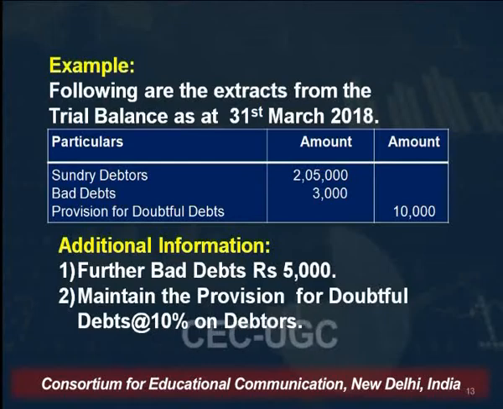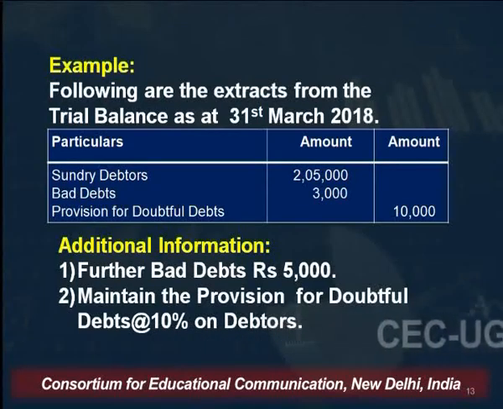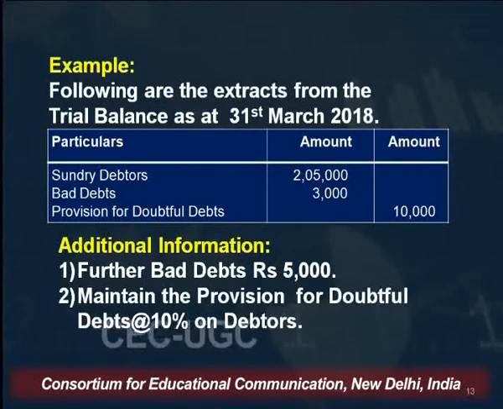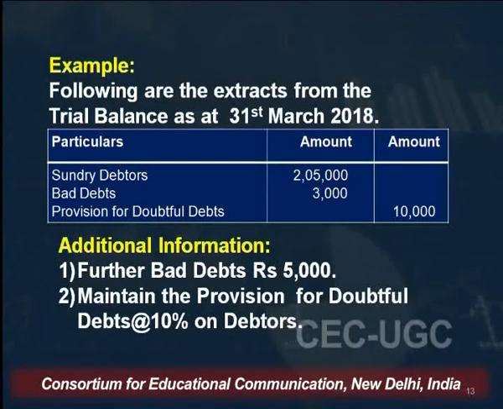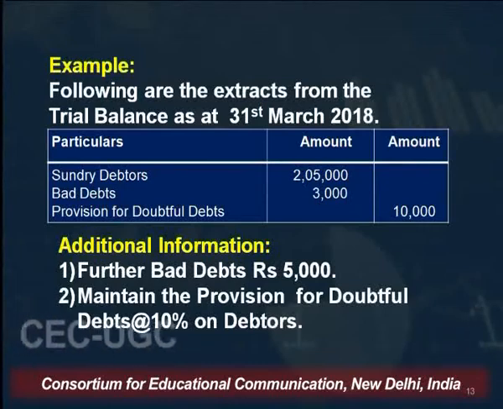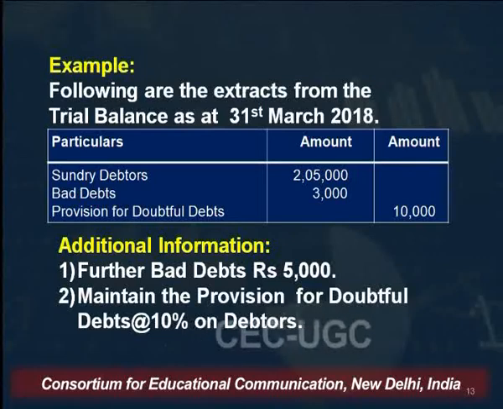Before going further, let me explain the items which appear in the trial balance. They are to be shown at only one place. Like the debtors which appear here in the trial balance: since debtors is an asset, it will be shown on the asset side of the balance sheet. The second item appearing in the trial balance is bad debts. Bad debts is a loss, and it has to be shown on the debit side of the profit and loss account. Any item which appears in the trial balance will be shown only at one place, either in the trading account, the profit and loss account, or the balance sheet.